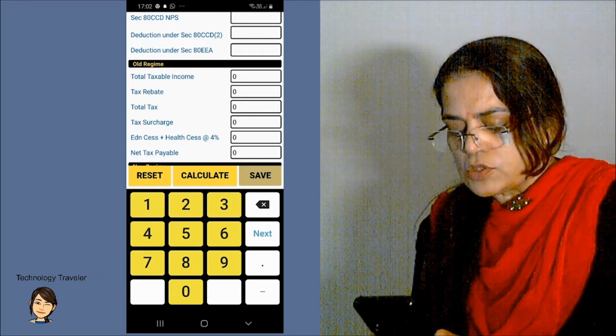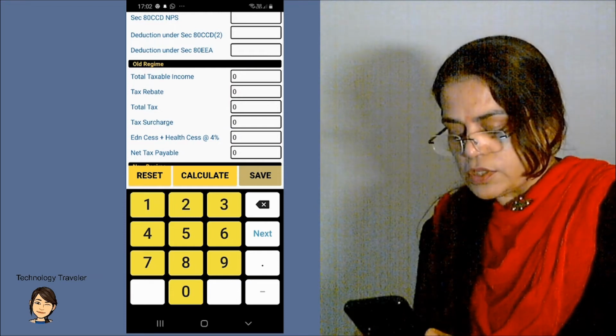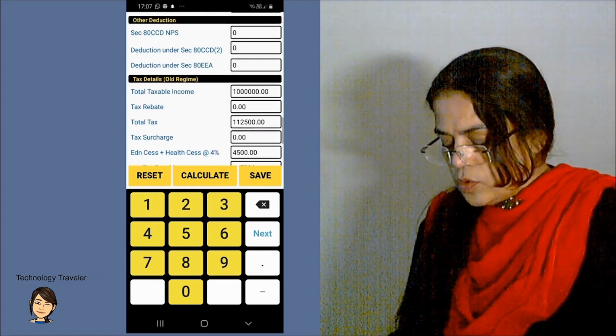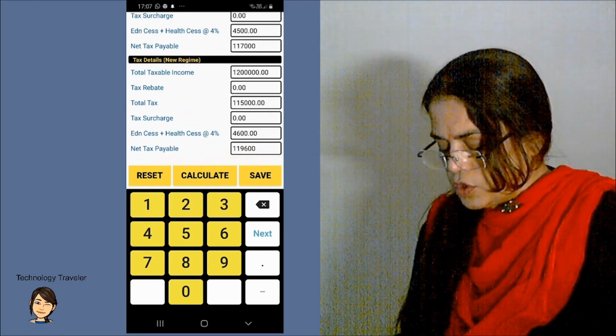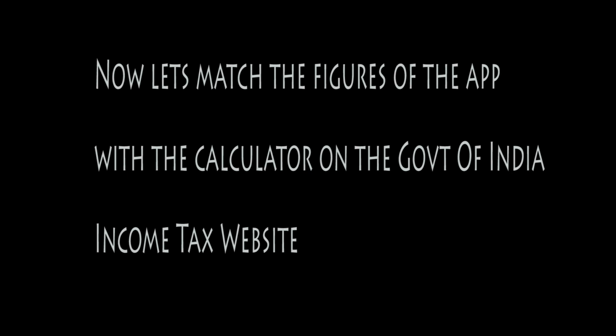Now, to find out the total taxable income under the old regime and the new regime, just click on calculate. So under the old regime, the value is 1,17,000, and in the new regime, the value is 1,19,600.